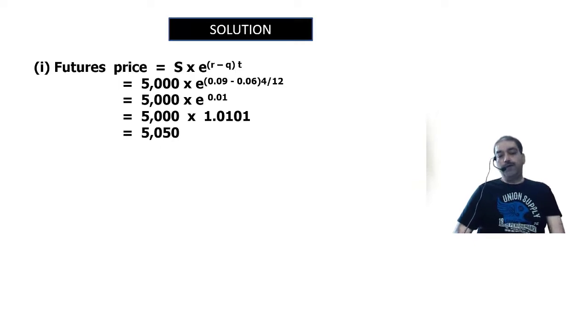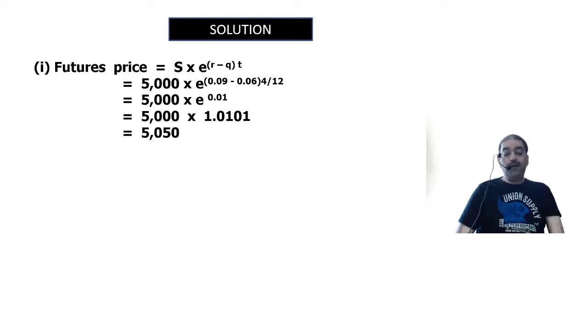That comes to 5,050. So the index futures value is going to be 5,050. Now it is 5,000, it is going to be 5,050. Now the number of futures contracts to be purchased. Formula: hedge ratio into rupee value of the spot position. What is the rupee value of the spot position? 10 lakh 10,000. I have to hedge that amount.